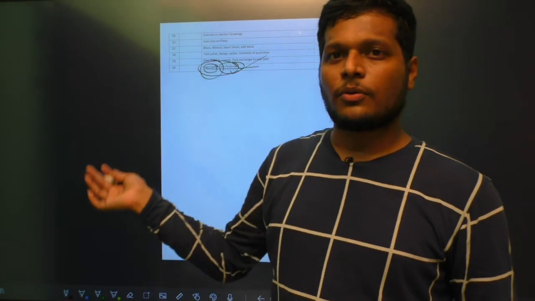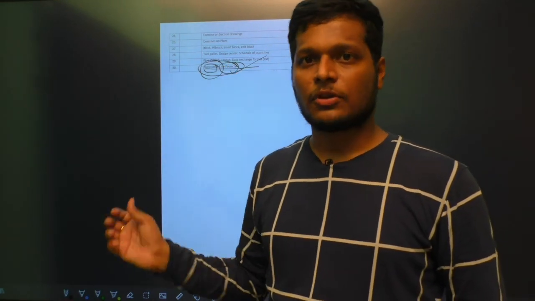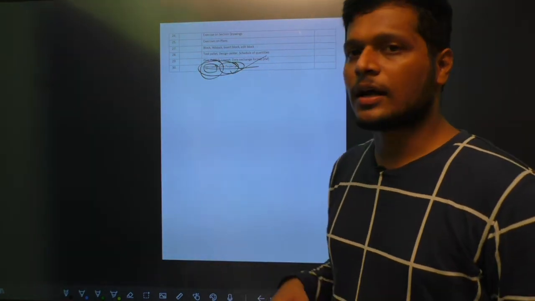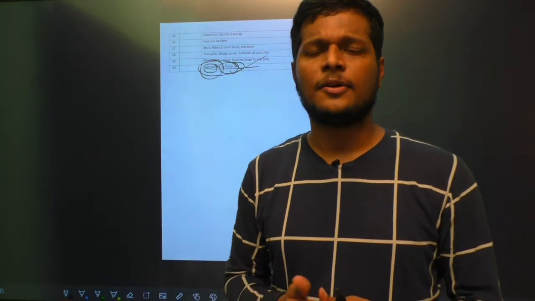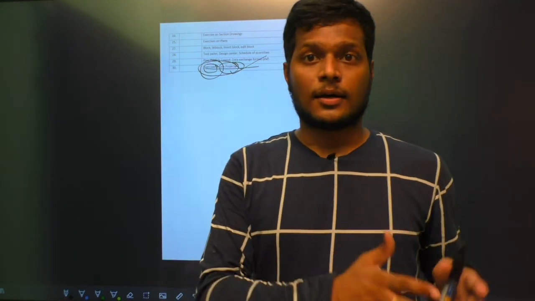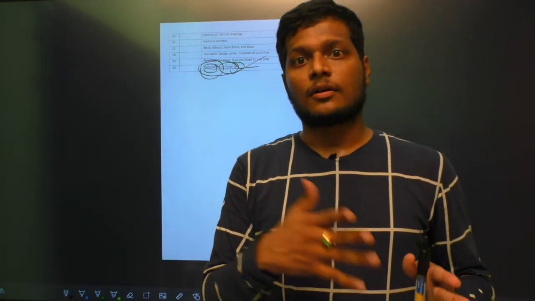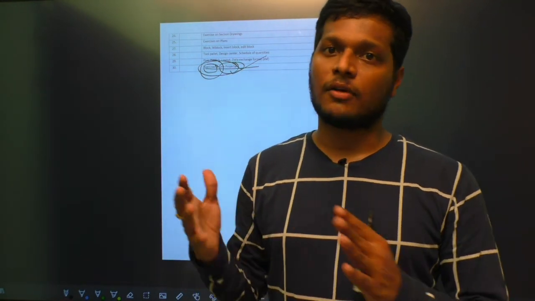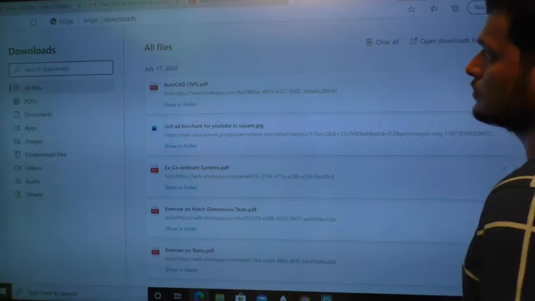I will show you how the exercises will be. We will give you the PDF exercises, and you will also get an ISO certified certificate from us, which will add weightage if you want to try the private sector for employment. Obviously this adds weightage for you.